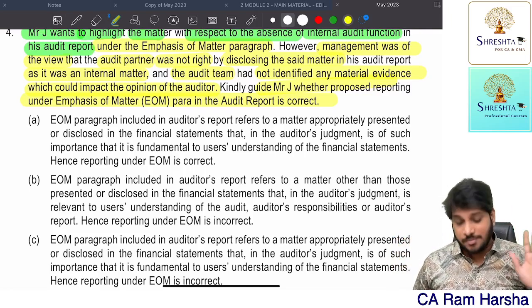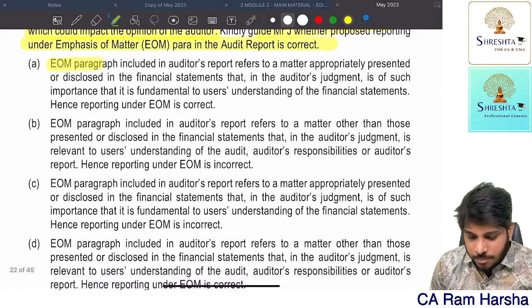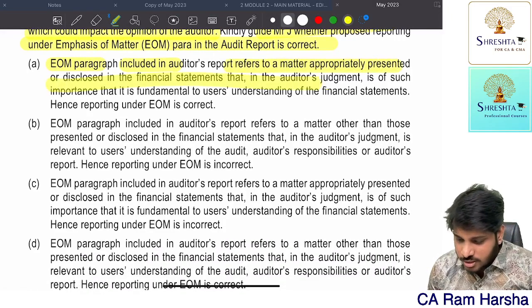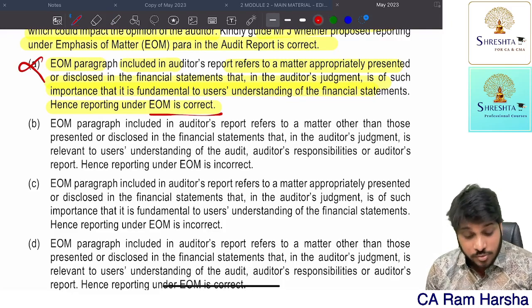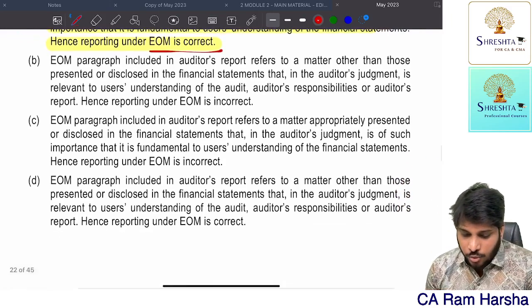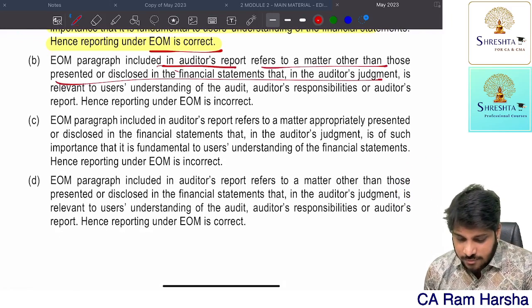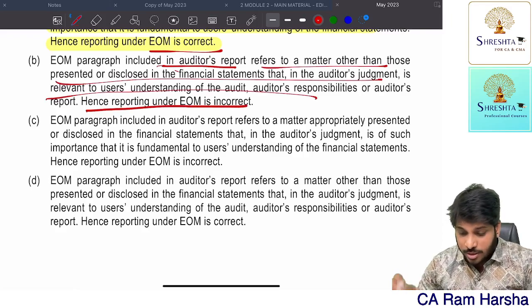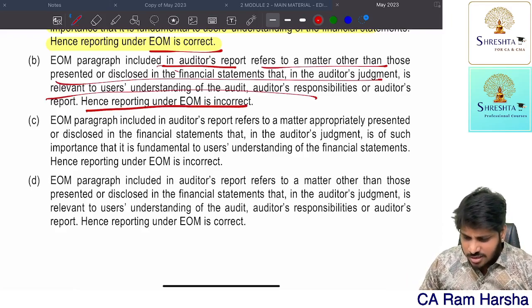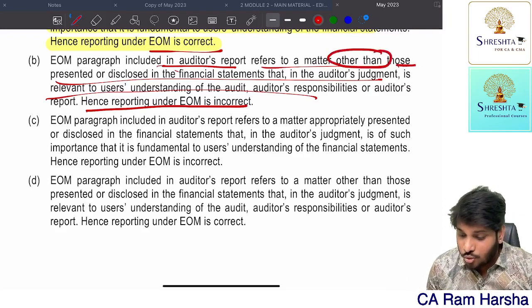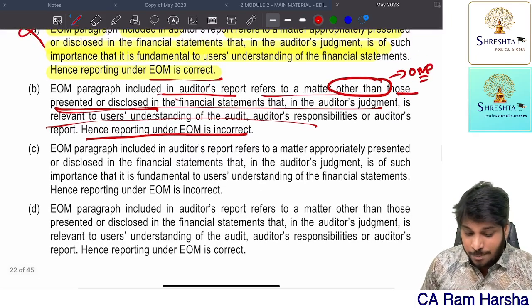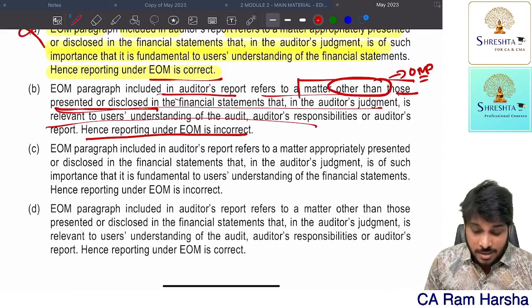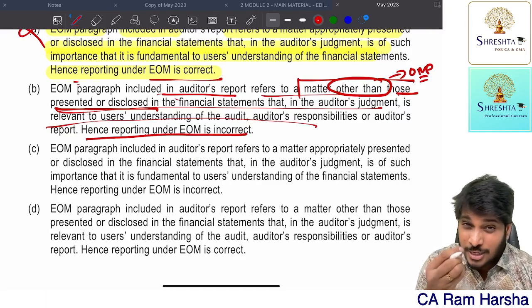Now, you see here, an EOM paragraph is included in the audit report referring to so and so judgment of importance. Hence, reporting under EOM is incorrect. They said EOM is correct, which is not right. This is not the right option. They gave the definition: an EOM paragraph is included in the audit report referring to a matter. Here they mention other than those presented or disclosed. Other than those means it's the other matter paragraph definition. They gave the other matter paragraph definition and they are saying it is EOM. See how they can twist it.